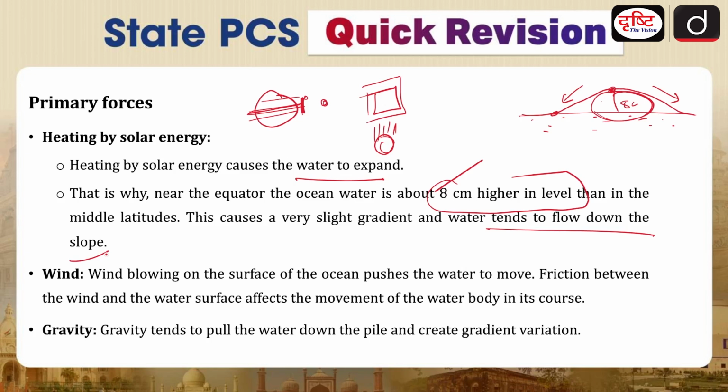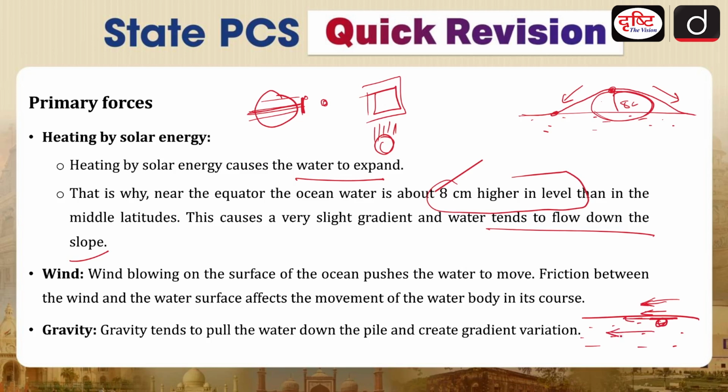Second is your wind. Let's say this is the surface of the ocean, and there is a wind blowing in this particular direction. When wind blows in this direction, some part will also be touching the ocean surface, so it will drag the ocean surface in this direction. So now this water will start to move in this direction.